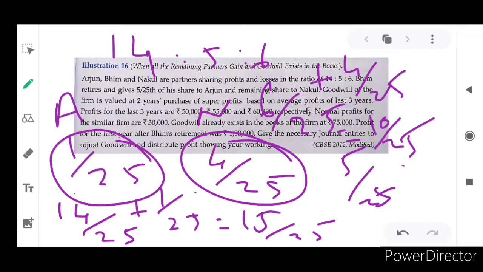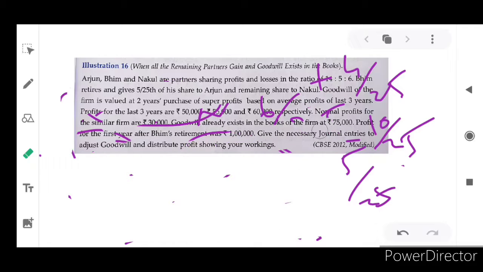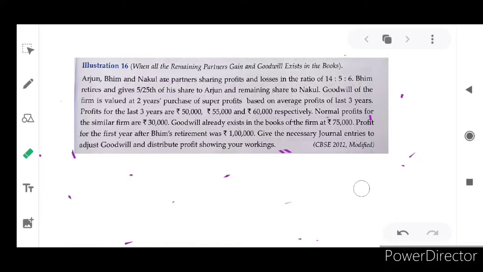So now 15/25 and 10/25. The ratio will be 15 is to 10, and if you simplify this ratio, 3 is to 2. As per your wish, you can continue with 15 is to 10, or else you can simplify it to 3 is to 2. I hope you understand. We have now calculated the new profit sharing ratio, which is 3 is to 2 or 15 is to 10.